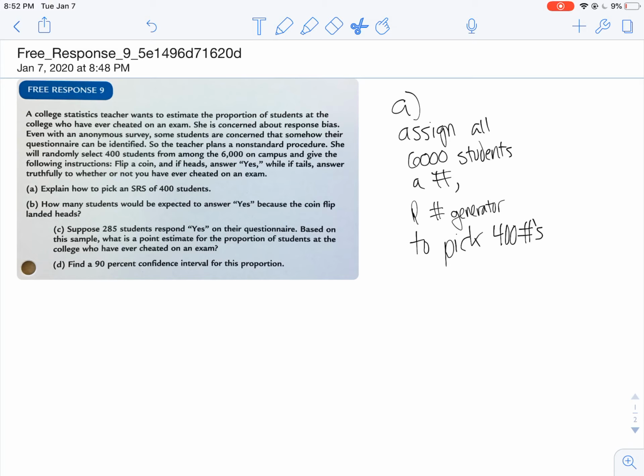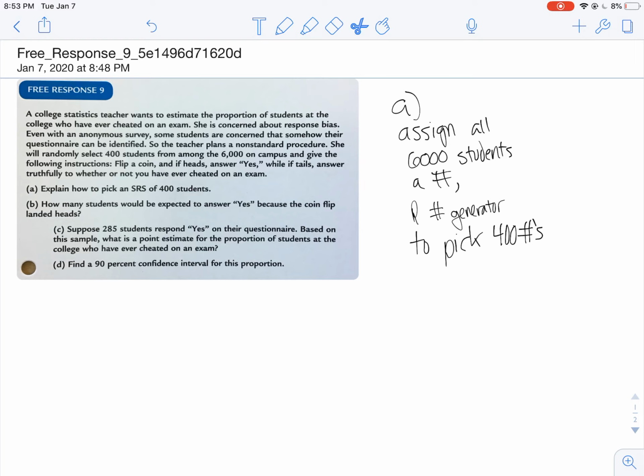She randomly selects 400 of the 6,000 students and gives them these instructions: flip a coin. If the student flips heads, they automatically answer yes. If they get tails, they answer truthfully as to whether or not they cheated. That way, if the teacher sees a yes answer, they wouldn't necessarily identify that student as a cheater, because that student could have just flipped heads and answered yes. That covers the student in case they're worried about getting caught, and maybe they'll be more truthful.